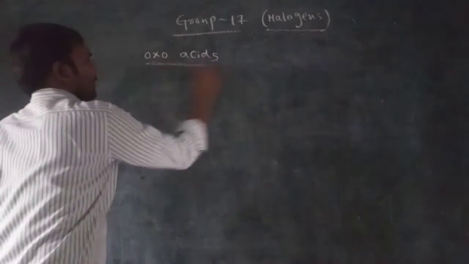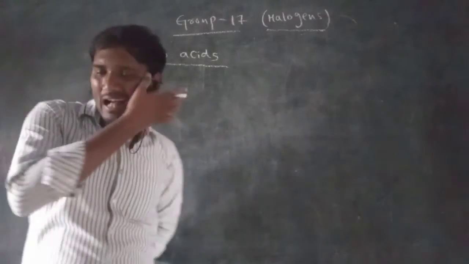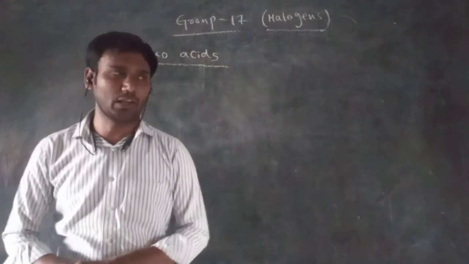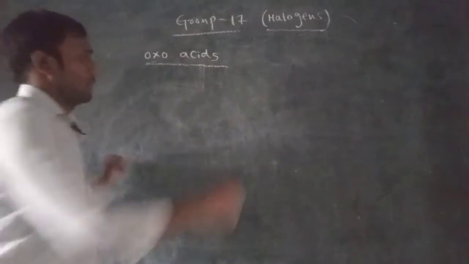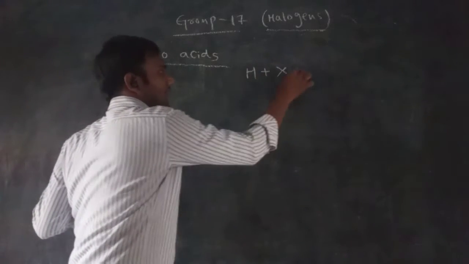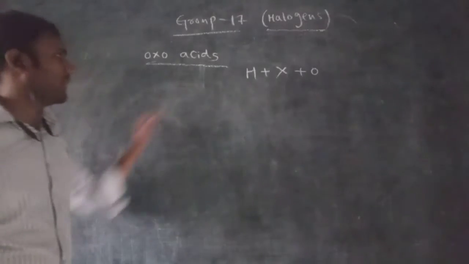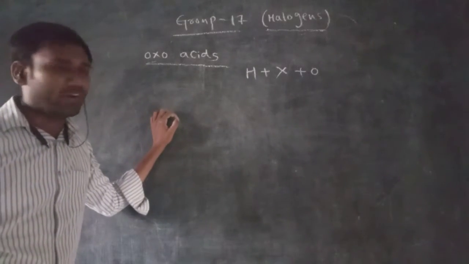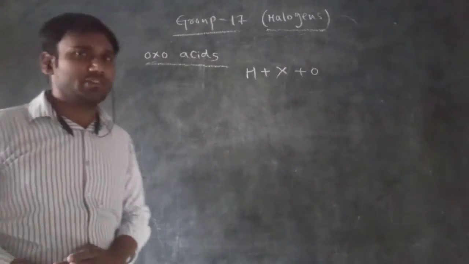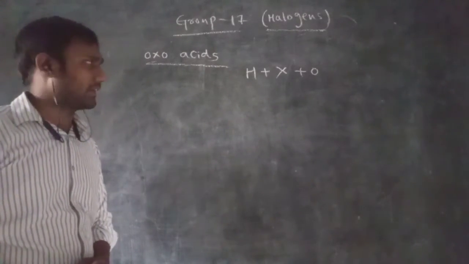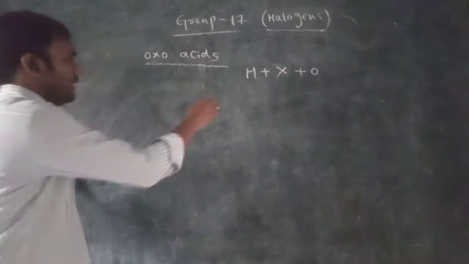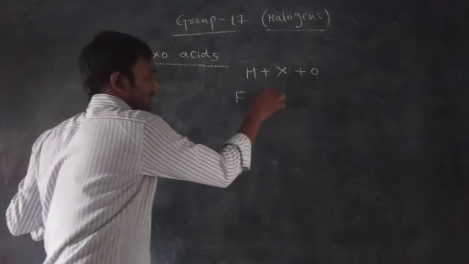What are oxoacids? A simple definition: the combination of hydrogen, halogen, and oxygen is called an oxoacid. For example, I'm taking chlorine. One exception is that fluorine does not form oxoacids.